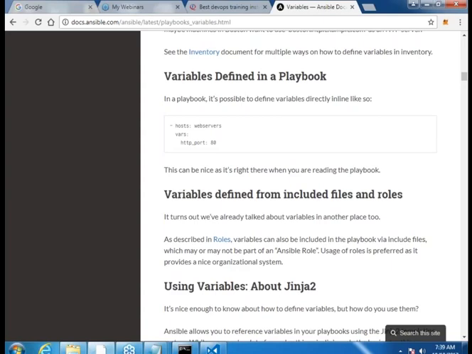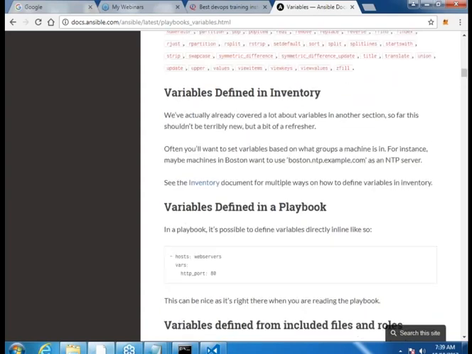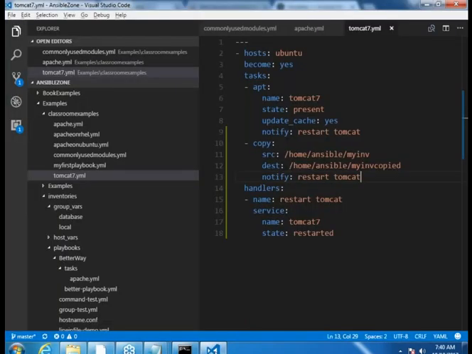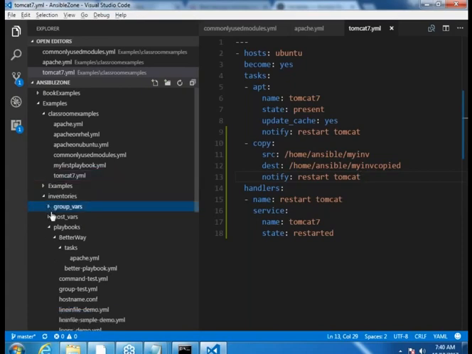Whenever variables are defined in the inventory, what do we have? We have individual host names and we have groups. So variables can be defined as host variables and group variables, because inventory has two things. An individual host you can write like what we have written, localhost, which does not belong to any group, and then we have grouped the servers as Ubuntu, DB servers, and so on. So you can have group variables as well as host variables. To demonstrate that, I would take an example which I have already done.